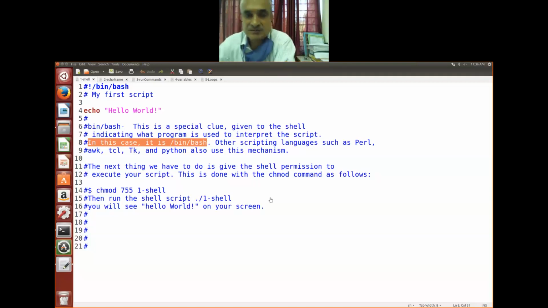So I'm back here. Bash is available in the bin folder. This is to be used. Other scripting languages such as Perl, Awk, TCL, TK, Python can also be used there. But here we are using bash. When we look at the other things, we will see.